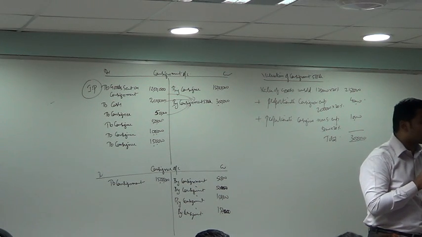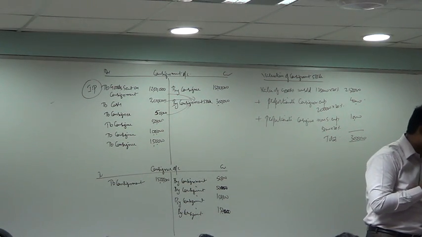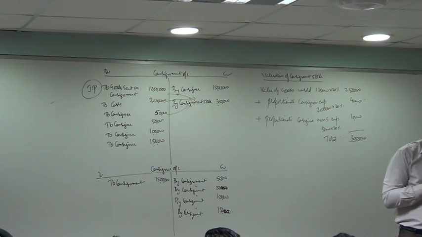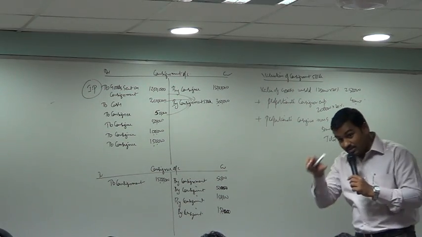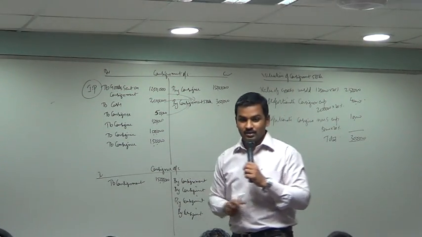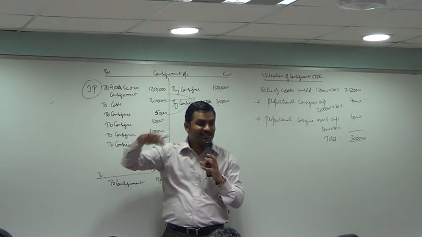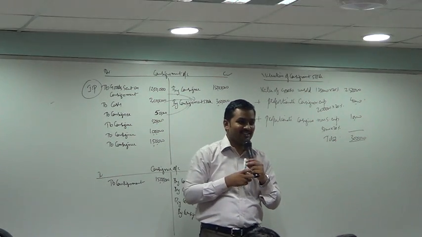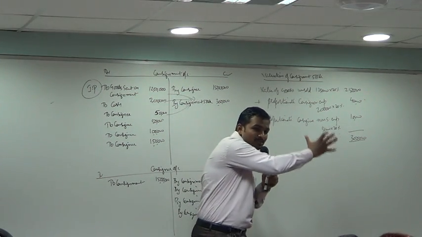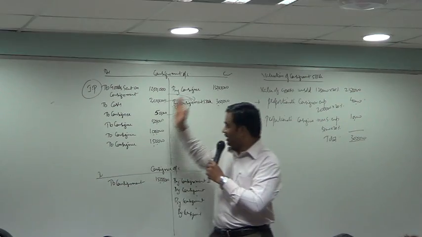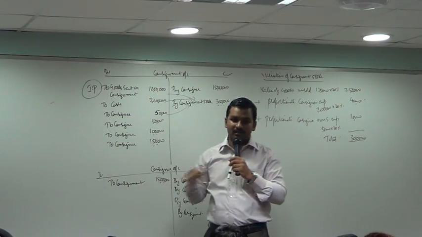We don't want dummy profits, we want actual profit. But this is not actual cost. This is invoice price. There is some dummy cost involved in it. So that dummy has to be now removed.